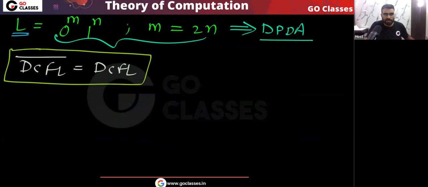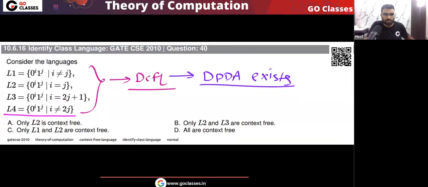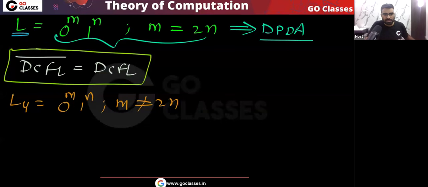Now let me tell you, consider this language L4. What is this language L4? That is 0 power m, 1 power n, where m is not equal to 2n. This is your language L4. Now you find the complement. Can you find it? I am asking for the L4 complement. So tell me, what is L4 complement?